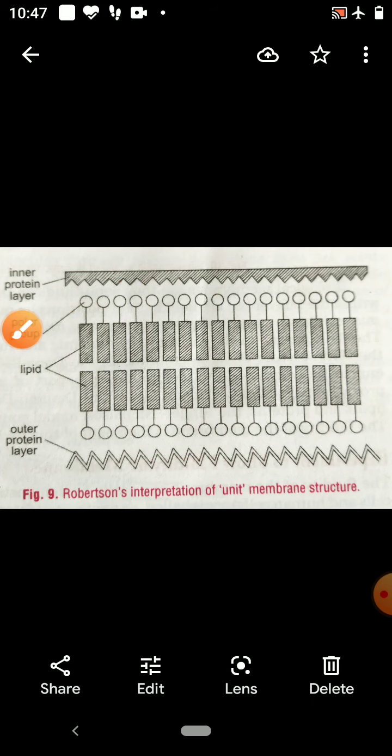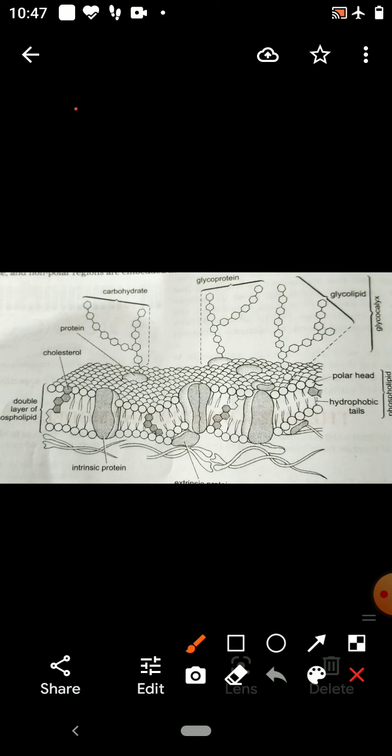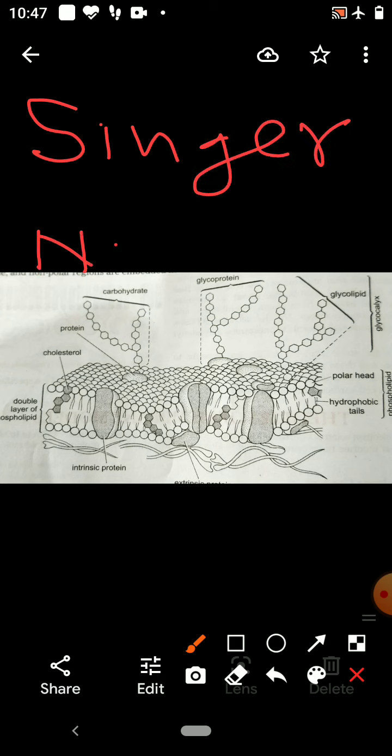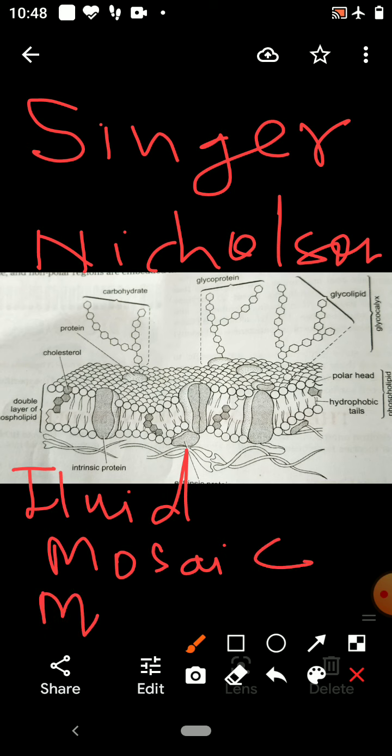Now after that, there is one more model of the cell membrane which was proposed by S.J. Singer and G. Nicholson. They proposed the fluid mosaic model of the cell membrane. So this is the figure of the fluid mosaic model of the cell membrane.